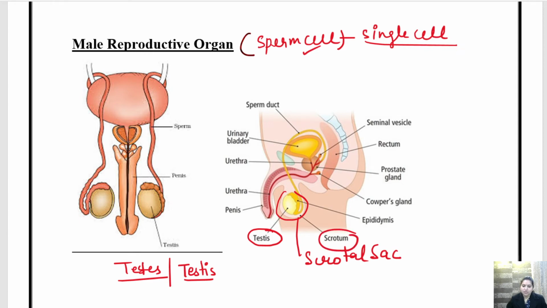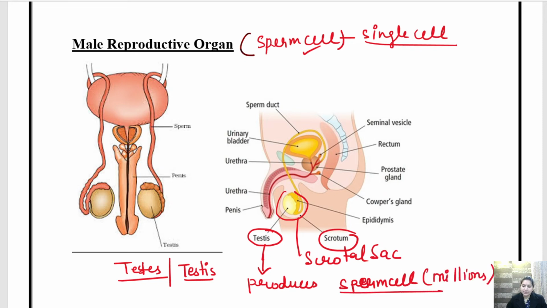So inside the scrotum the testis is present, which is the most important part in the male body or male reproductive system, because this is the testis which produces sperm cell. And millions of sperm cells are produced. Clear? Testis produces sperm cell.